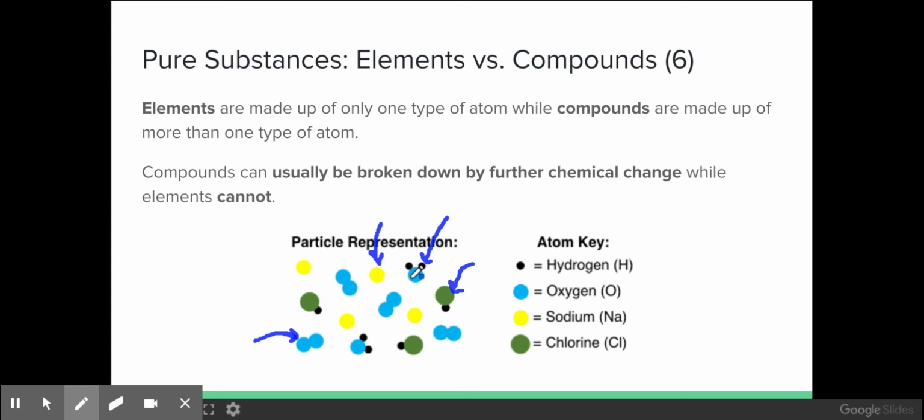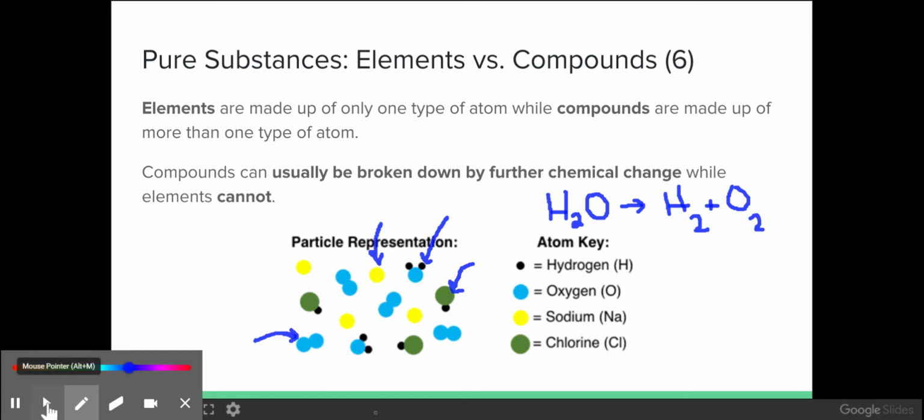Furthermore, compounds usually can be broken down into the pieces that make it up. So you can take water and you can break it down into simpler pieces. You can break it down into the hydrogen gas and oxygen gas that makes it up. Elements, you can't really do that because it's already broken down into the type of atom that it is.